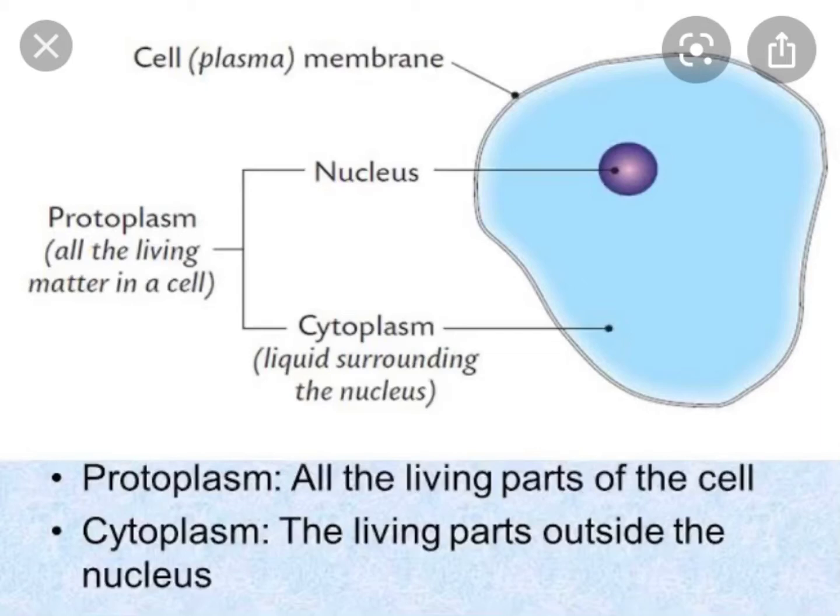Here you can see that inside the cell there is a nucleus, and the cell is surrounded by a membrane that is known as the plasma membrane, and the region between the nucleus and the plasma membrane contains a liquid, and that is called the cytoplasm. Now, all living matter in a cell is called protoplasm, that is, nucleus and cytoplasm together constitute protoplasm.